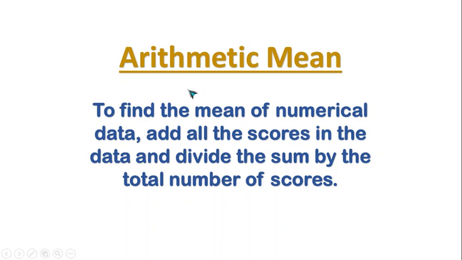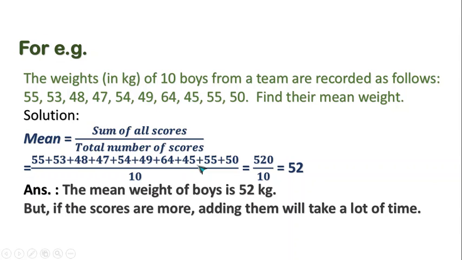It says that arithmetic mean is to find the mean of numerical data, add all the scores in the data and divide the sum by the total number of scores. For example, the weights in kg of 10 boys from a team are recorded as follows: 55, 53, 48, 47, 54, 49, 64, 45, 55, 50. Find their mean weight. Solution: mean is equals to sum of all scores upon total number of scores.